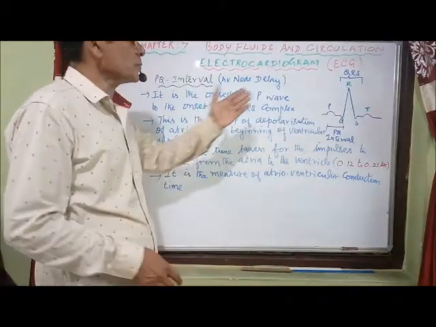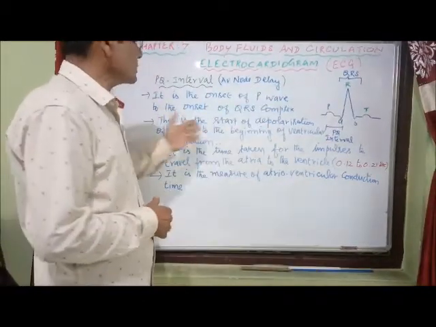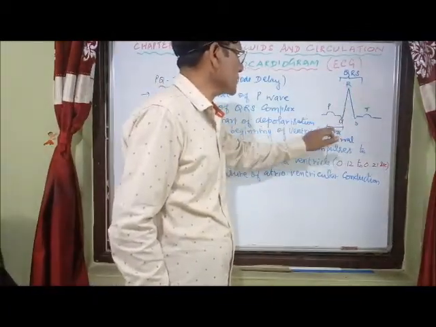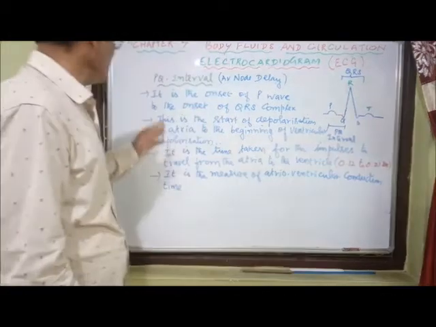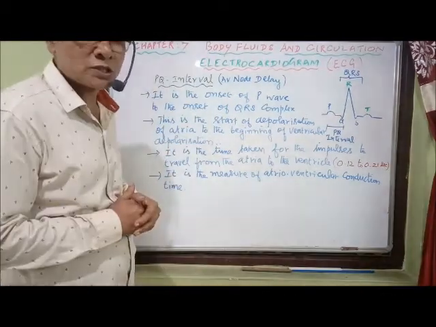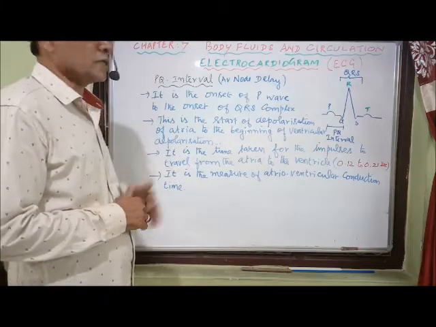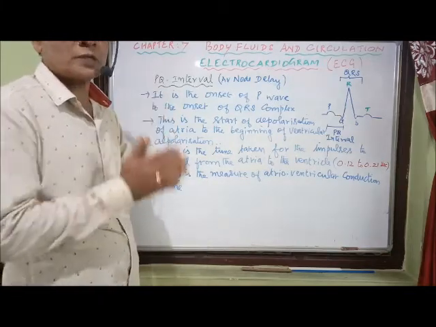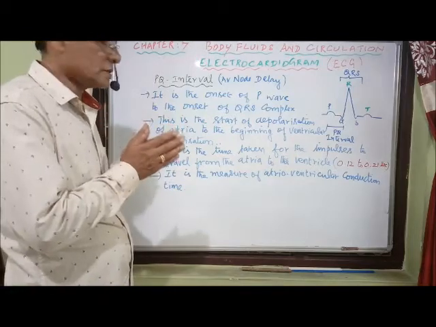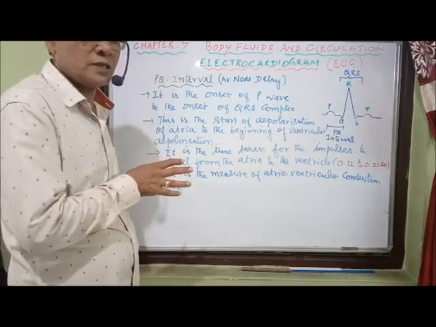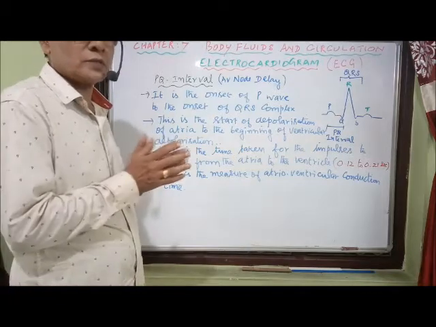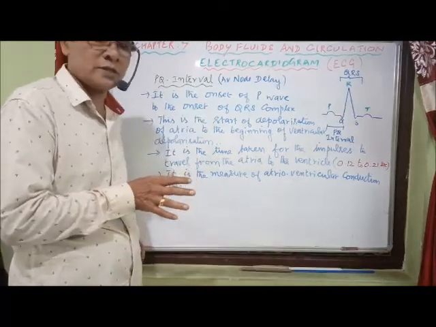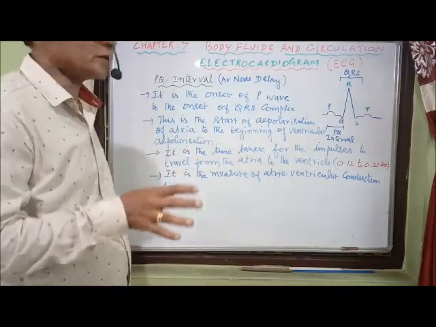Now it is the onset of the P wave to the onset of what is called the QRS complex. That is what is called the PR interval. Normally this is the start of depolarization of the atria to the beginning of ventricular depolarization. So that is the time between these two.